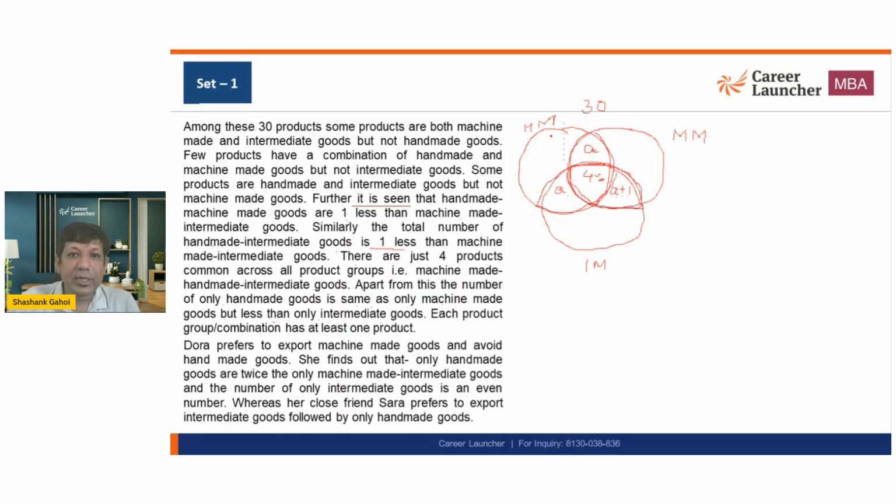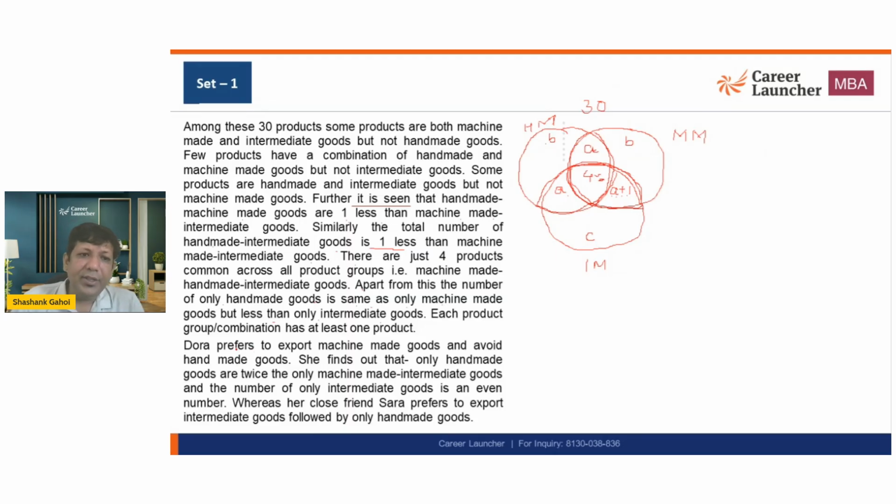So I am going to say this is B, and this is also going to be B. So only handmade is equal to only machine-made, and this is C, and C is greater than B. Each product belongs to at least one group, which means none of the values can be 0. So A can't be 0, C can't be 0, B can't be 0, and this is what we know.